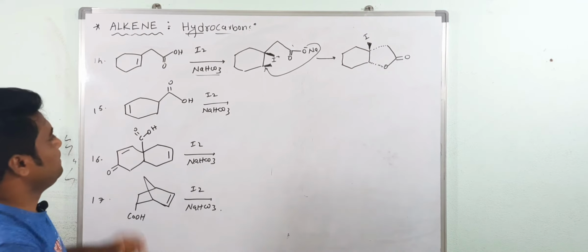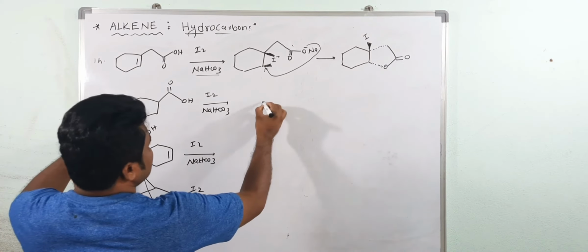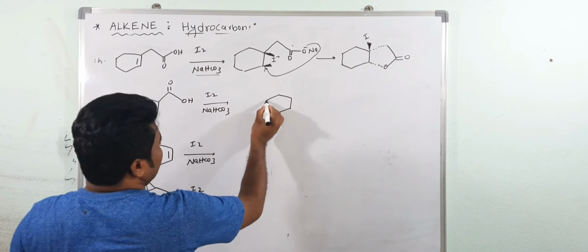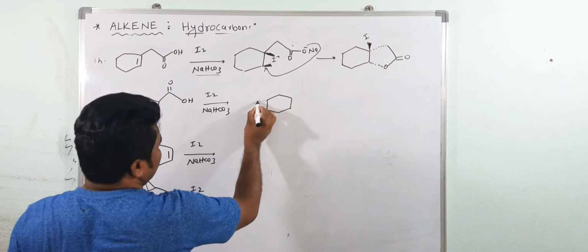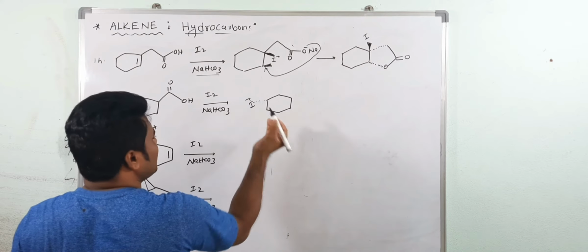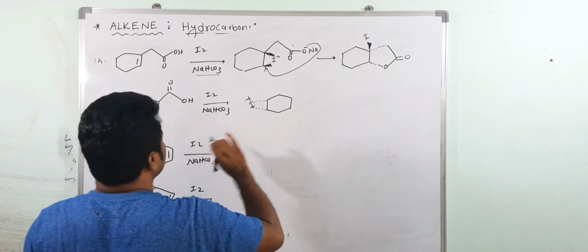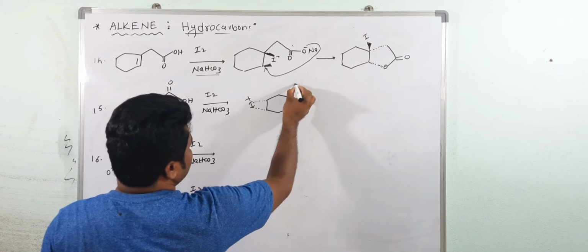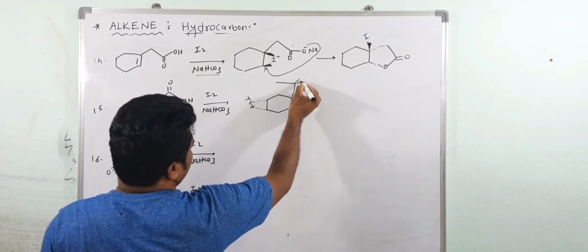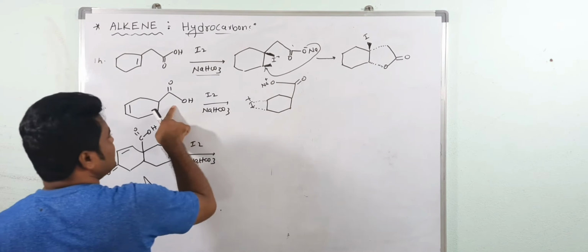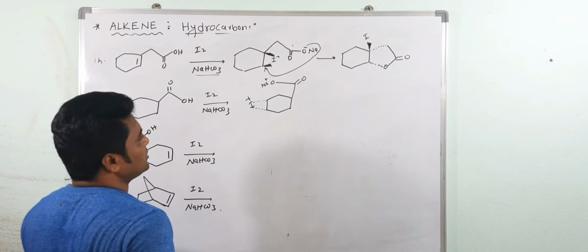Okay, now see here. In this case, first the iodonium ring will form. Suppose the iodonium ring forms below the plane. Otherwise you can consider above the plane, it doesn't matter. Positive charge. Now you can write like this. This is the carboxylate ion, because this carboxylic acid reacts with sodium bicarbonate and forms the salt.